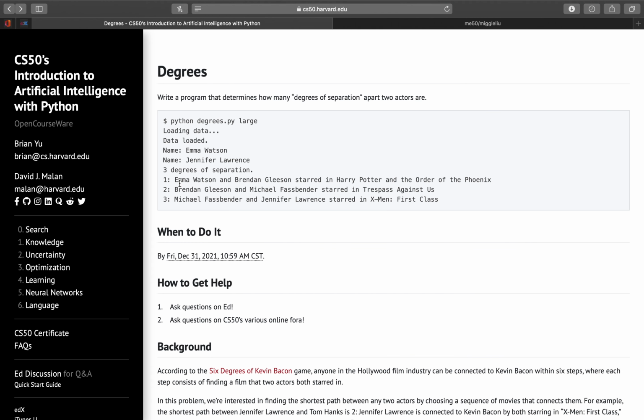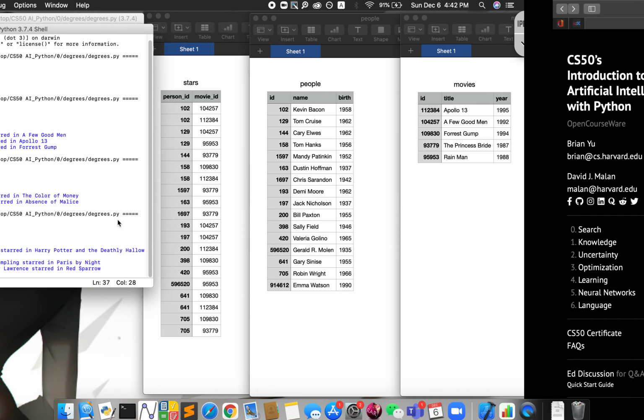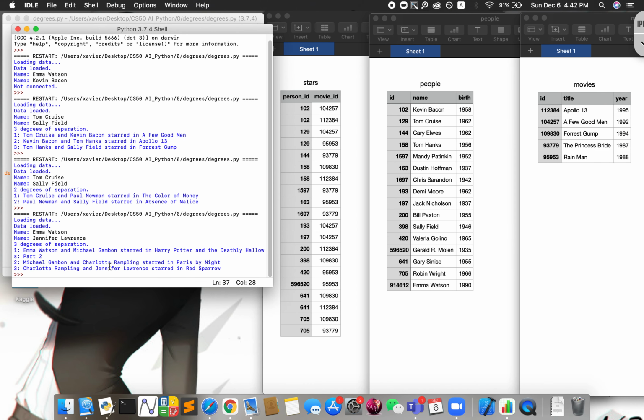But in this example, it's Brendan Gleeson and Michael Fassbender instead. So you can see that the path is completely different, but the answers are the same. You can take this path or you can take that path, but it all gives you 3 degrees of separation, which is the shortest path.